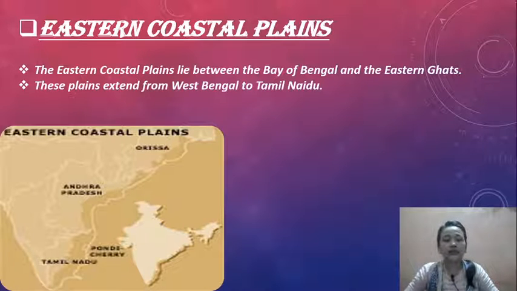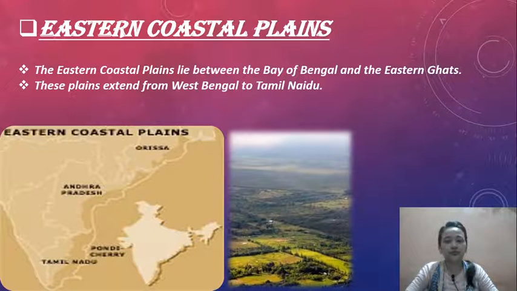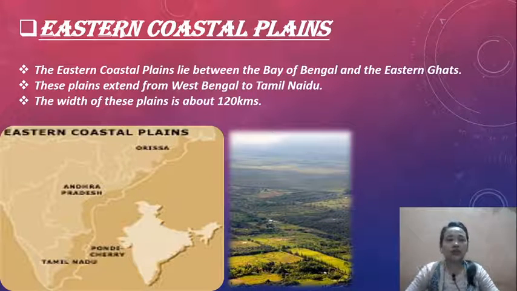These plains extend from West Bengal to Tamil Nadu. The width of these plains is about 120 kilometers.